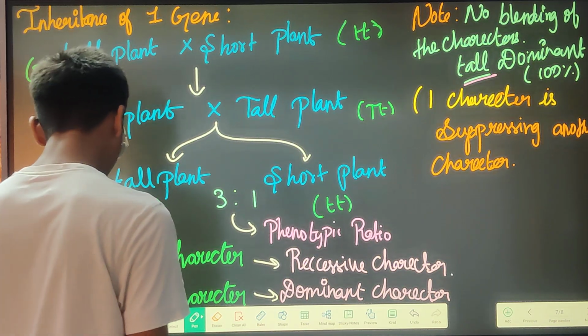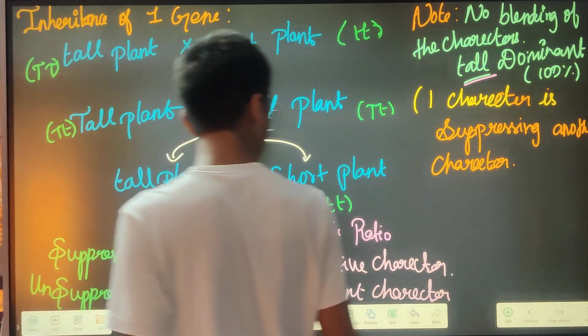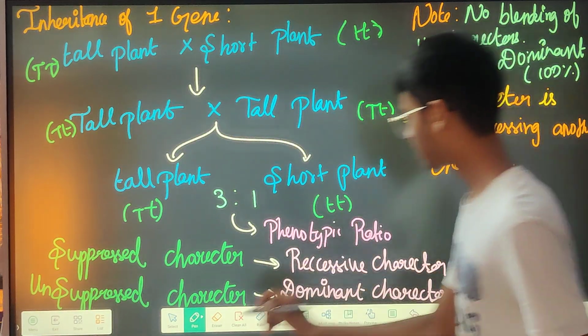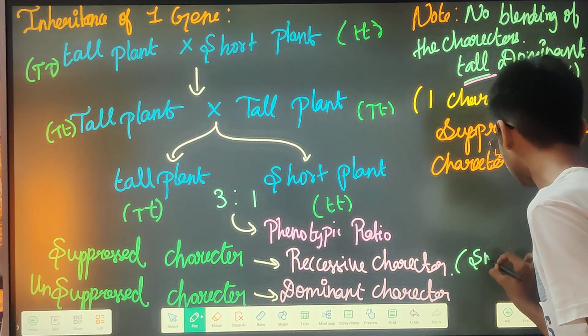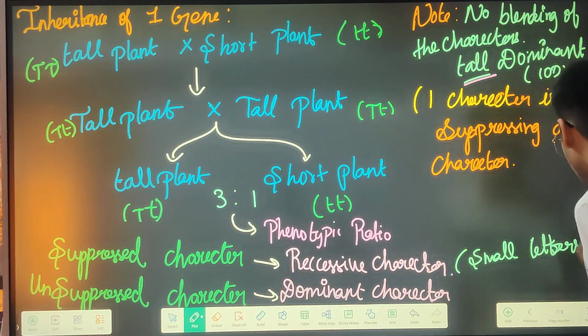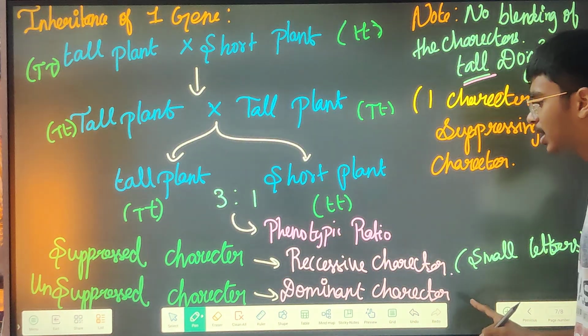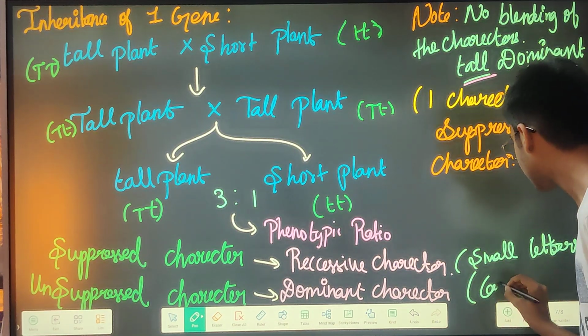Okay, then we have seen Mendel. And also there are some rules. Your recessive characters must always be in small letters. Then the unsuppressed character, the dominant character, should be in capital letters.